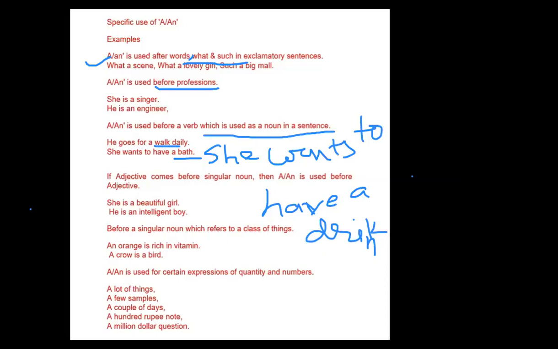Like any type of activity is called a verb. If he is walking daily, it's a verb. I did not catch it. No. He is walking daily. Here walking is a verb, but he goes for a walk. Walk means एक कुछ का. Can I say in Hindi?